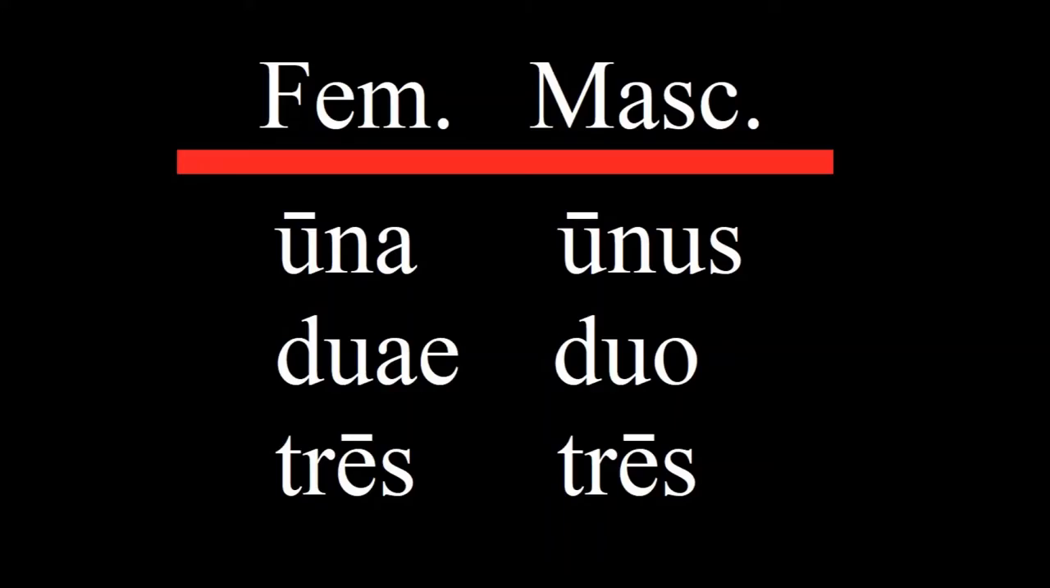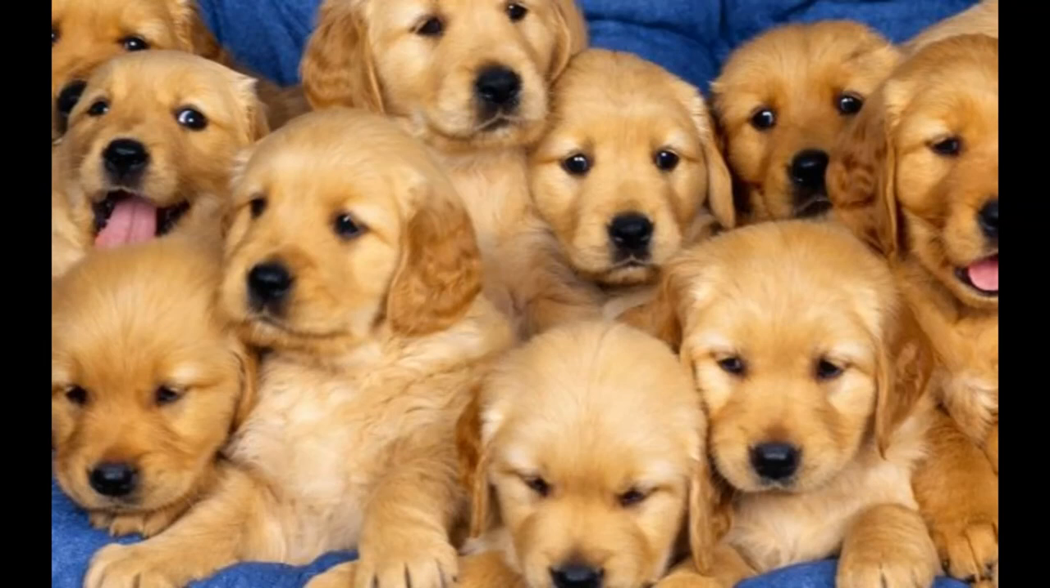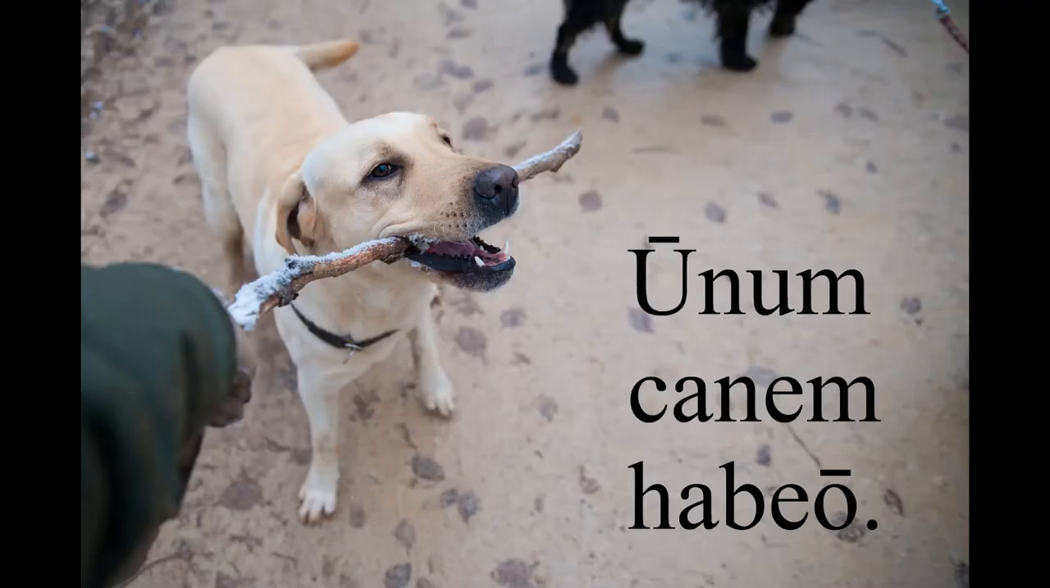So let's review the declensions. Una, unus, duae, duo, tres, tres. Pretty easy, right? But this is only the nominative case. If it's unus canis, a third declension noun, just like felis, how do we say I have one dog? Unum canum habeo.